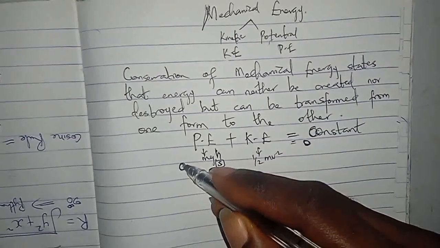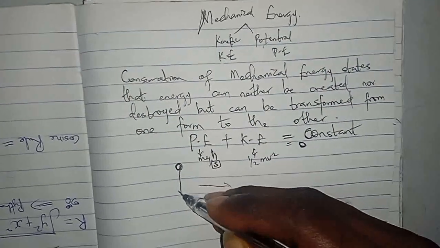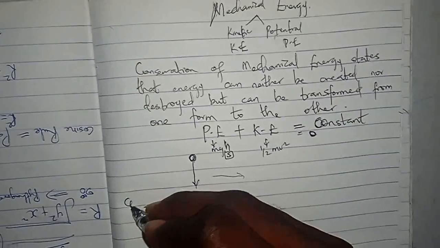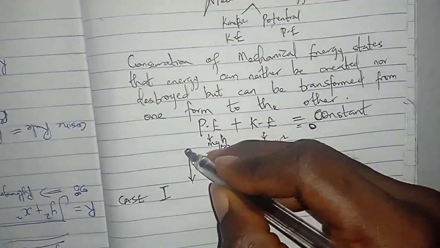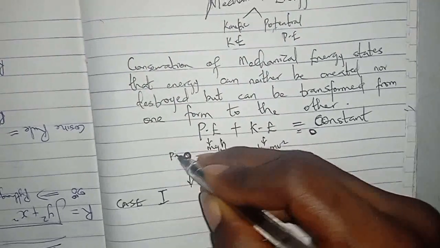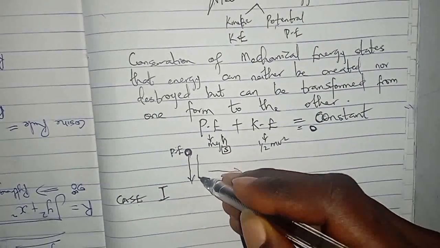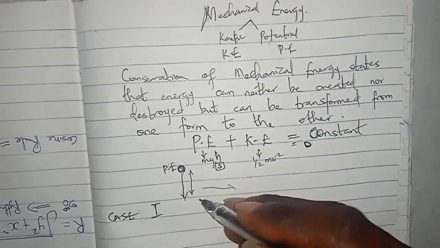So let's say I have a stone, and this stone is dropped from a height. These are two cases. Case 1, that's what we are looking at. At the point where this stone is, before it was dropped, it has potential energy. Now when it reaches the ground, it covers a distance, and that distance it covers is through motion.